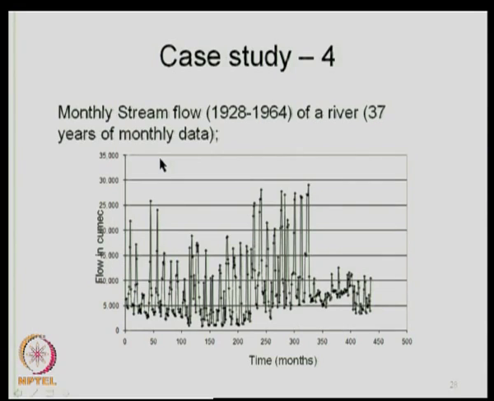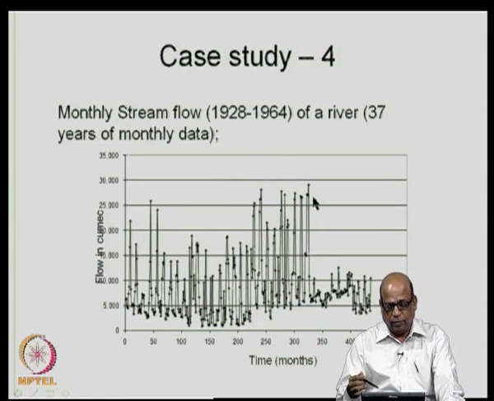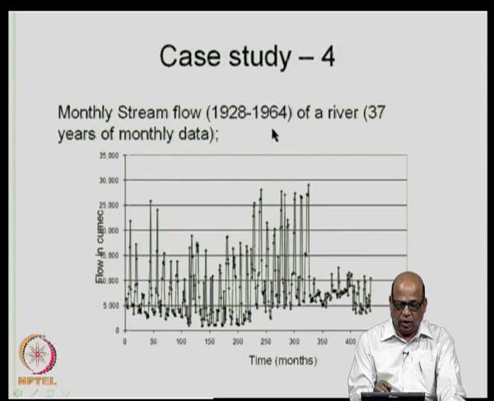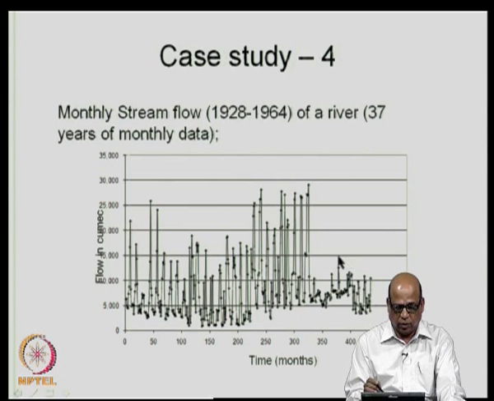Now, I am taking stream flow data. This is taken from one of the US rivers, and the data is directly downloaded from the USGS site. This is the monthly data from 1928 to 1964. 37 years of monthly data is available, so about 444 values are there. So, this is how the time series looks.